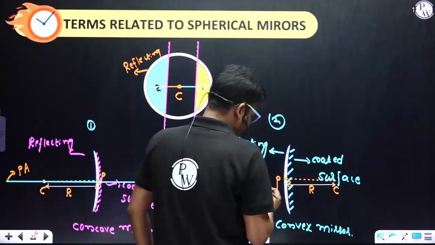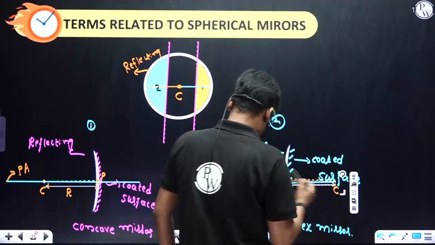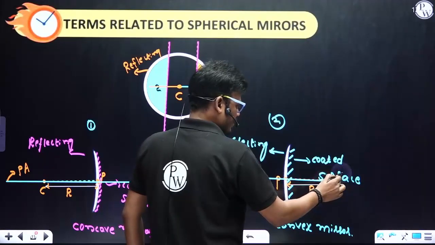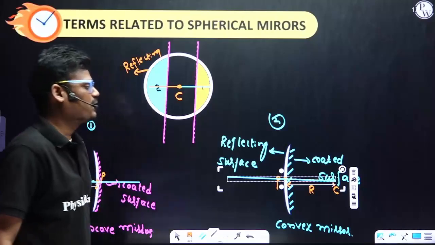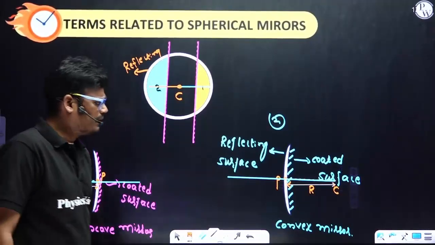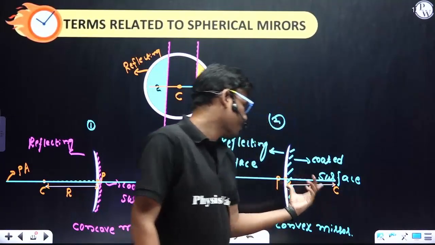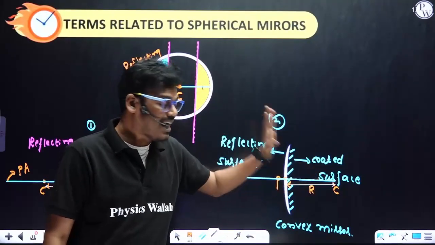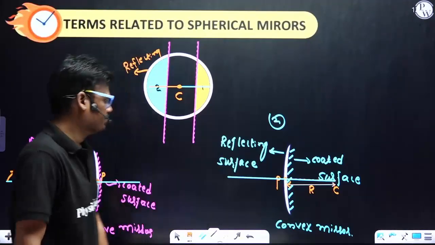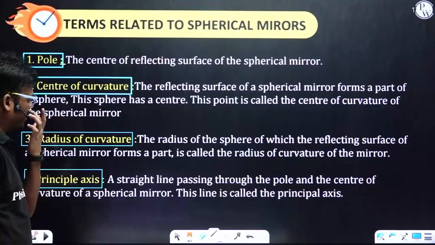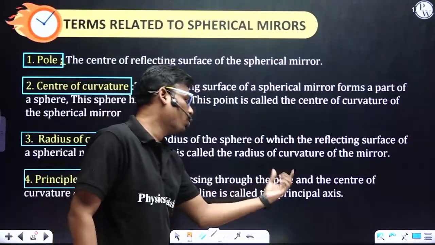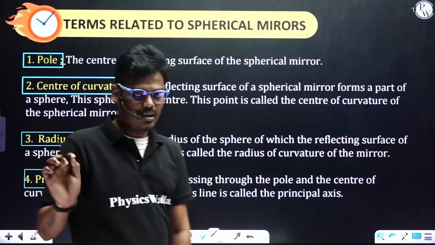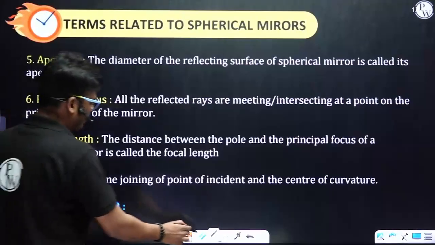Here also, it is a straight line which passes through the pole to the center of curvature. You can define it in another way too: the principal axis is a straight line joining the pole and the center of curvature. A straight line passing through the pole and the center of curvature of a spherical mirror is called the principal axis. Got it?